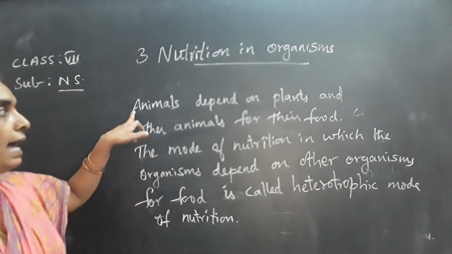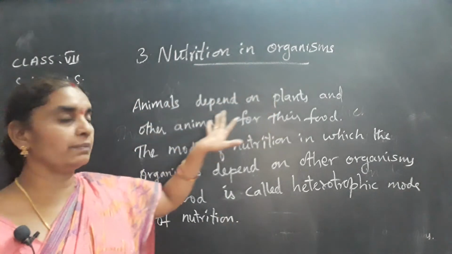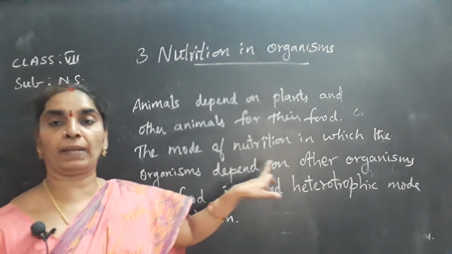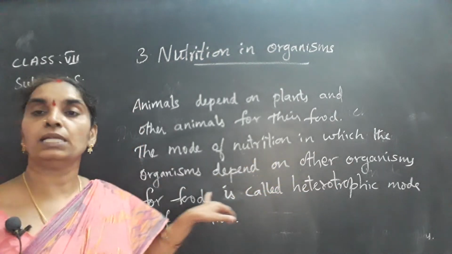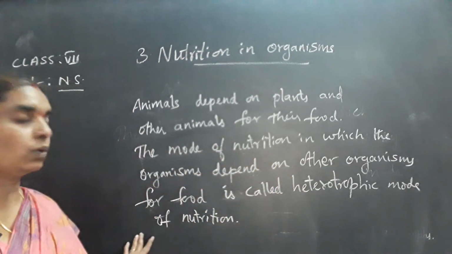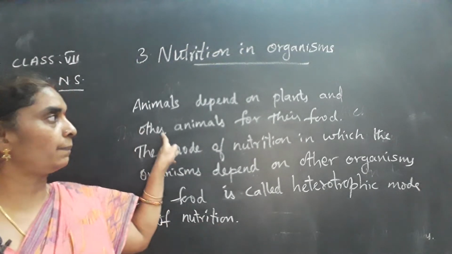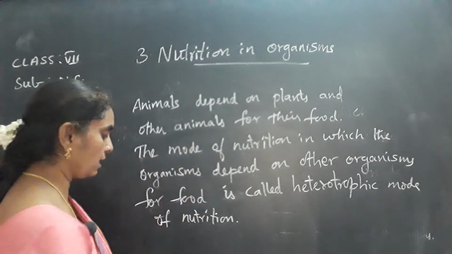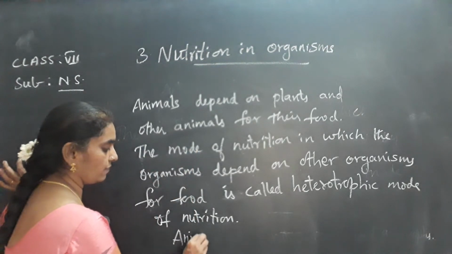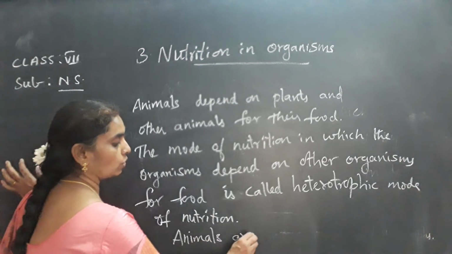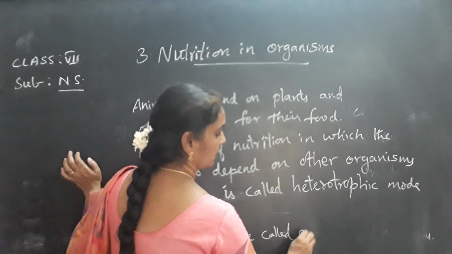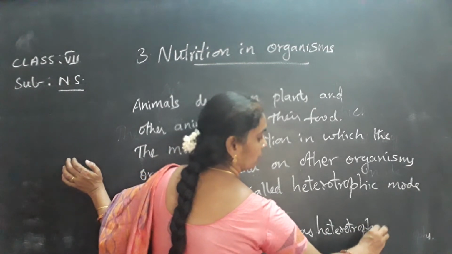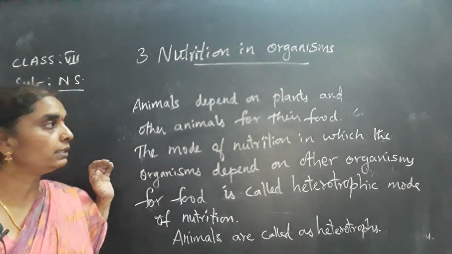Is it clear, children? Animals depend on plants and other animals for their food. The mode of nutrition in which the organisms depend on other organisms for food is called heterotrophic mode of nutrition. So animals depend on plants and other animals for food, so they are called heterotrophs. Animals are called heterotrophs. Plants are called autotrophs. Is it clear, children? Note down this now.